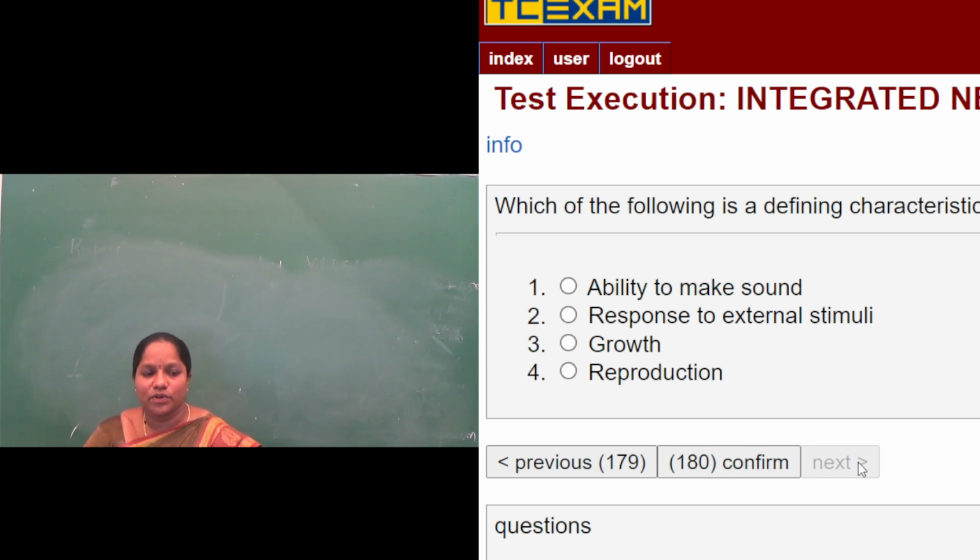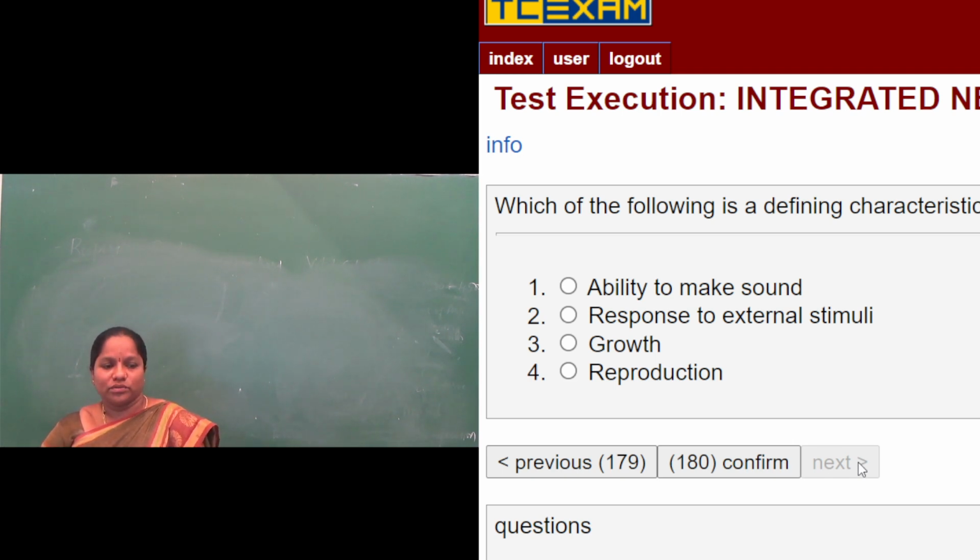That is called response to external stimuli. If somebody pricks you with a needle, suddenly you feel the pain and remove your hand. Non-living things will not have this response. If you beat a table hard with your hand, there is no reaction by the non-living thing. So response to external stimuli is the defining characteristic of a living organism.